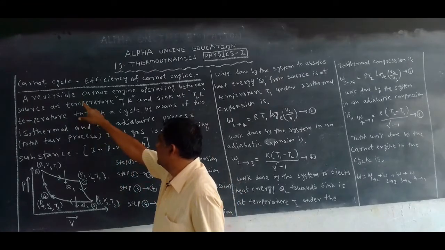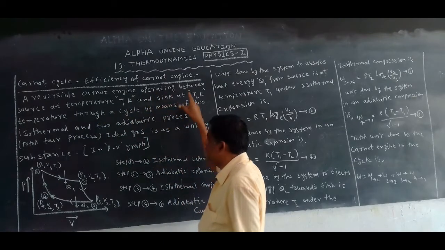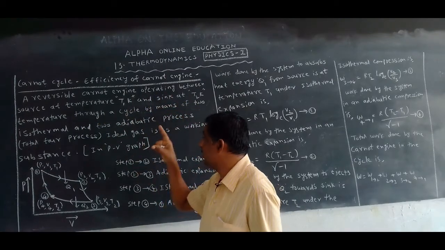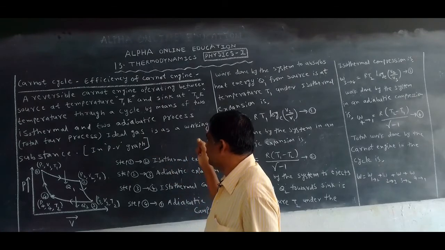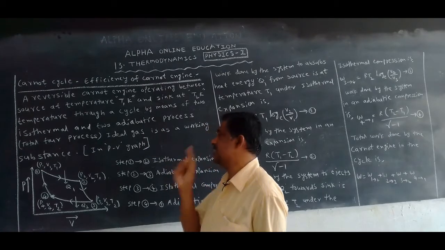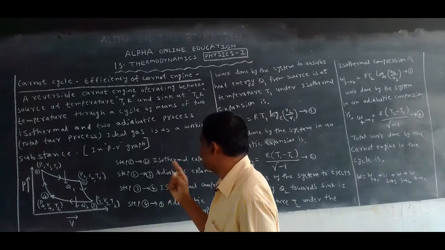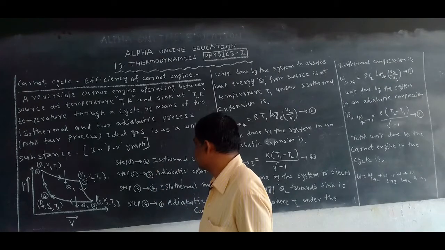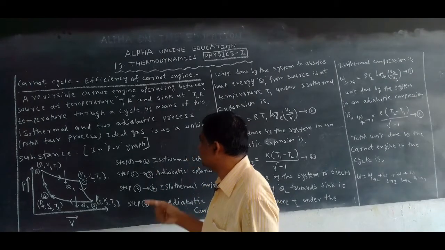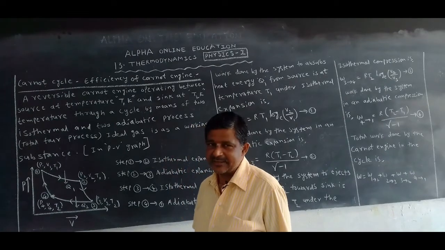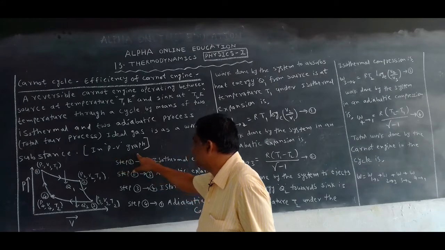Once again, the Carnot engine is a reversible engine operating between a source at temperature T1 Kelvin and a sink at T2 Kelvin through a cycle by means of 2 isothermal and 2 adiabatic processes, totally 4 processes, with ideal gas as the working substance. This is called the Carnot cycle, and we can get that cycle by drawing the PV graph.